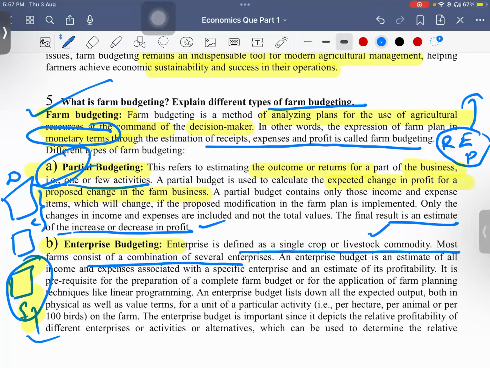So here also we go very particularly, like a particular activity, how much is the per area, specifically for an enterprise. Then it is called enterprise budgeting.